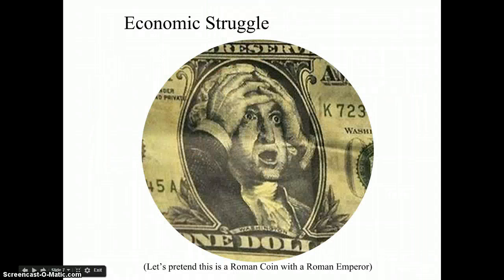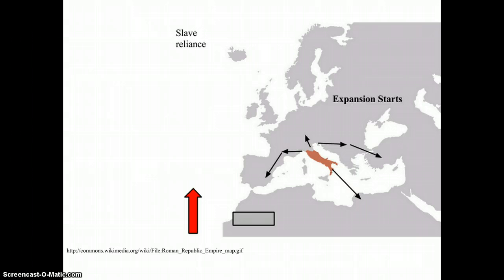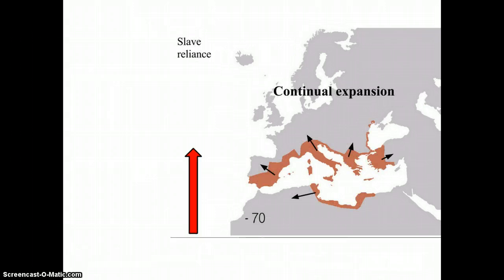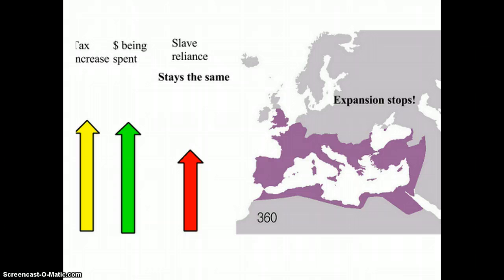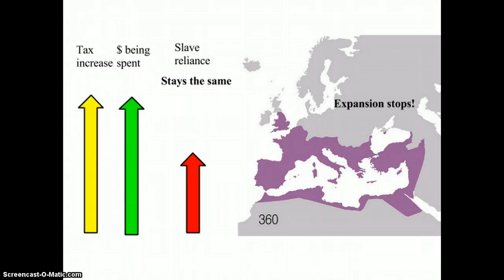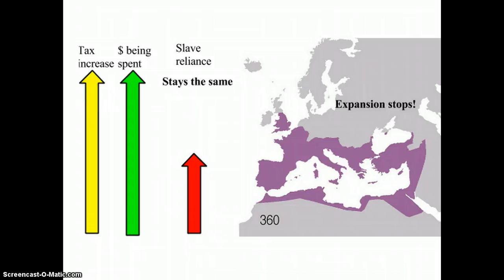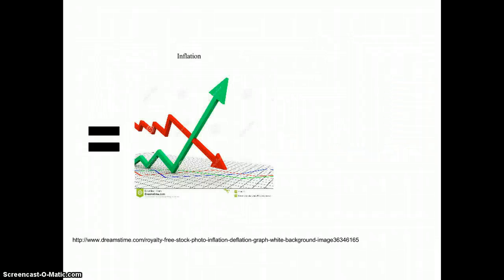Economic struggle can also be an important factor in the fall of an empire. This includes overexpansion, which causes over-reliance on slavery and more enemies, and then lack of expansion, which weakened the empire by not providing the slave work and taxes that the previous expansion allowed for. It also includes spending too much money on armies and trade, raising taxes that cause the ordinary worker to lose more of their income, leading to inflation and eventually ruining the economy.